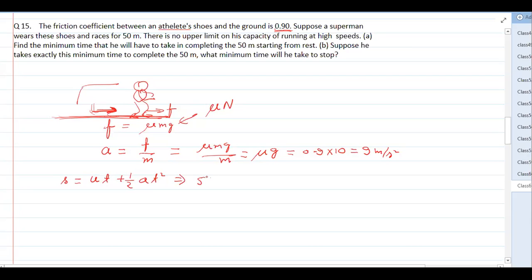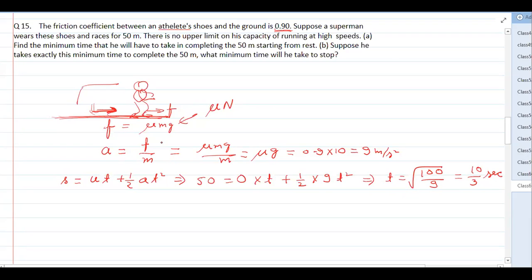S is 50, u is 0, a is 9. So t is the square root of 100 by 9, which is 10 by 3. So in this much time, the person will be able to cover 50 meters.